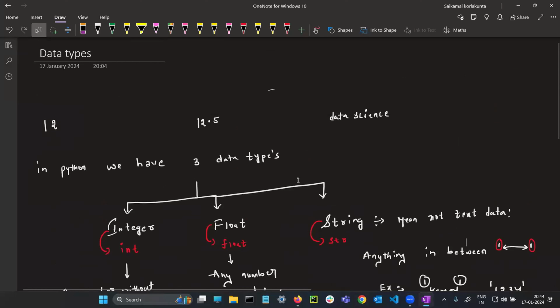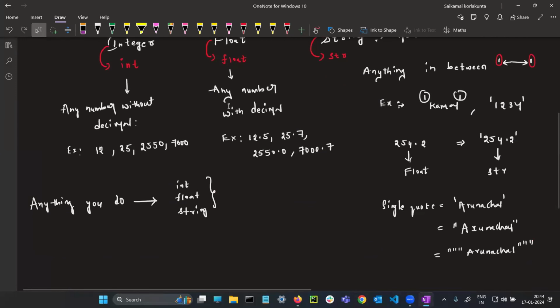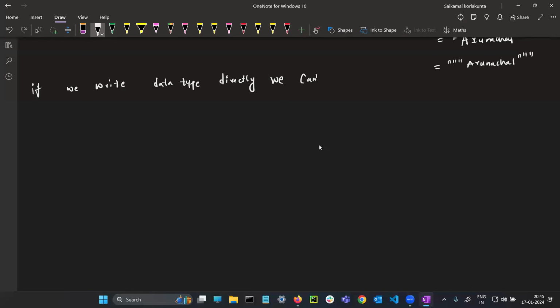I am telling you, in Python, one concept will be connected to another. So see how I will connect the concepts. That is the way you need to learn. So you learned the data types now. You understood. My question is, if we write a data type directly, we can't use it again and again.